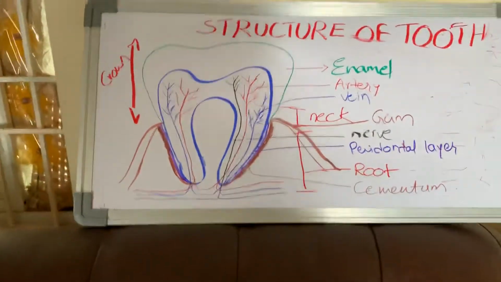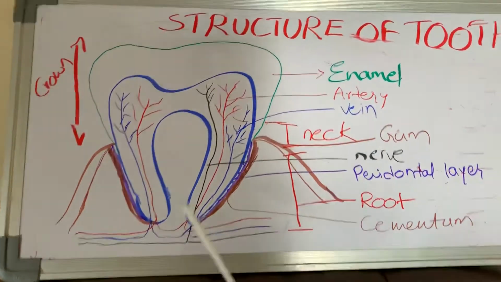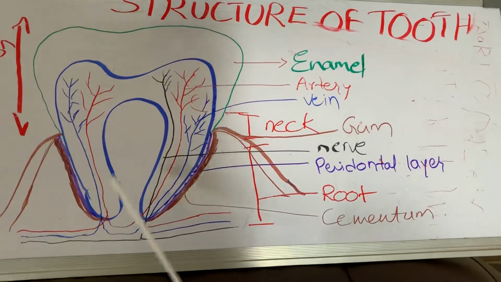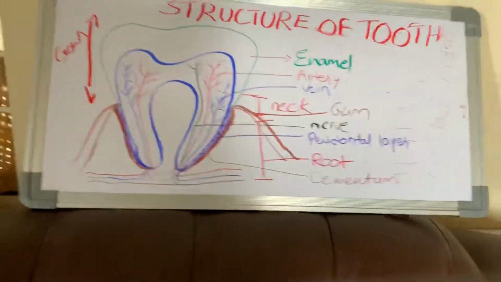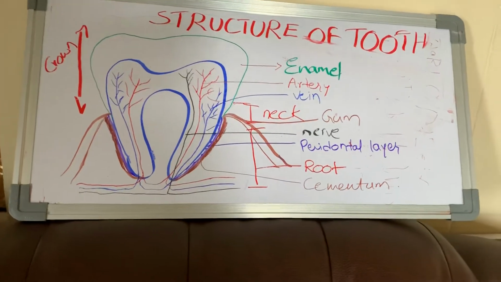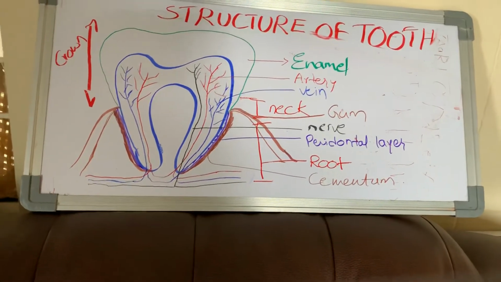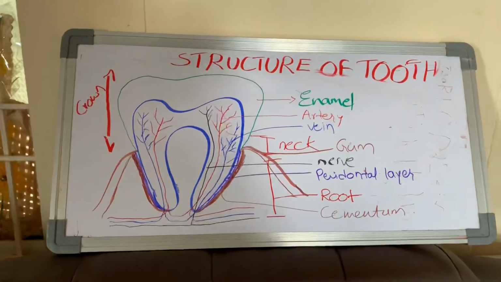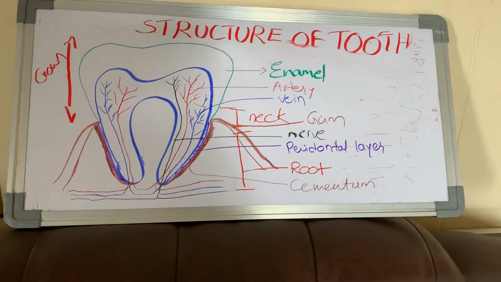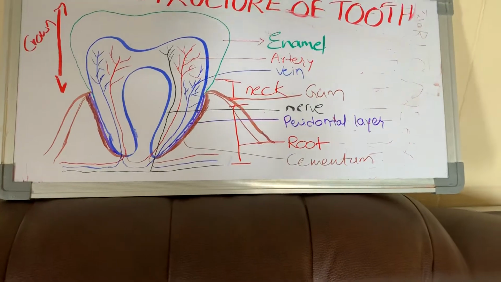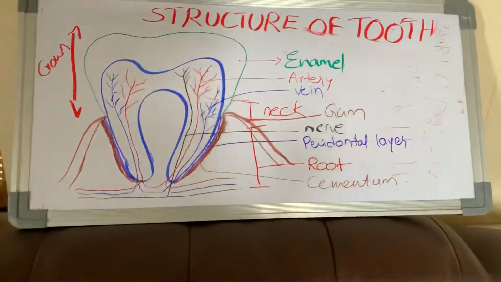Next, this is the pulp cavity into which an artery and vein enter. The arteries supply food materials and oxygen to the tooth, and the vein collects the waste material and carries it for purification.